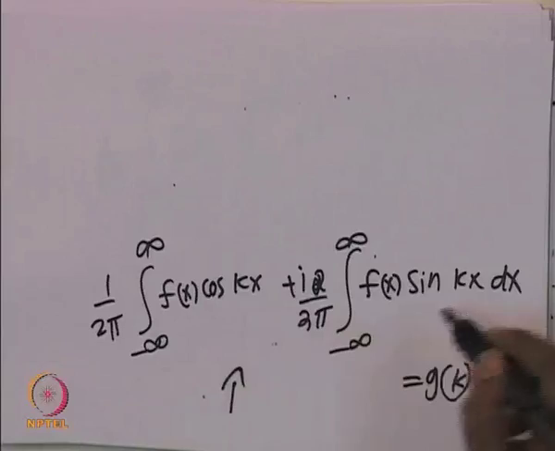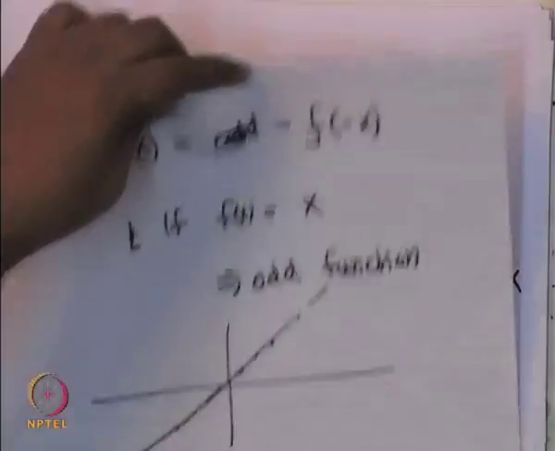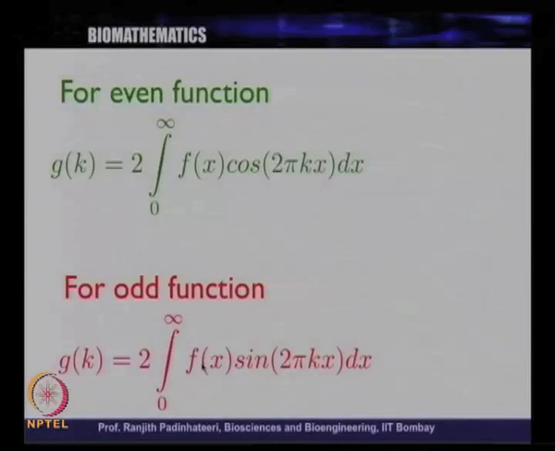Now, you can use the property that it is an odd function and rewrite it this particular way, and if it is an even function, you have to just do this cos integral.